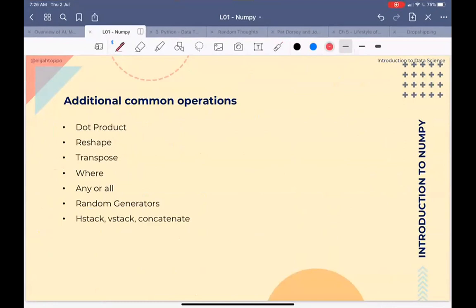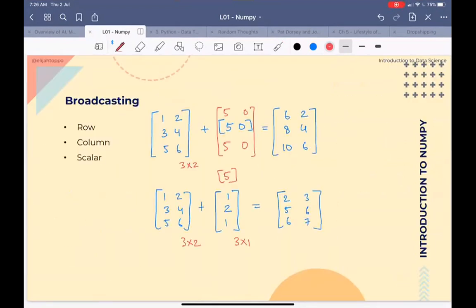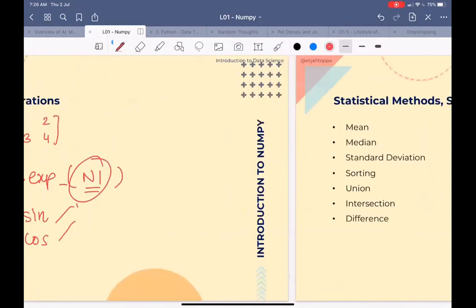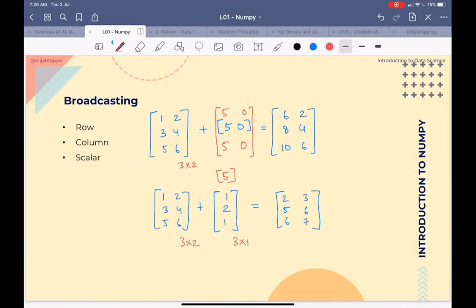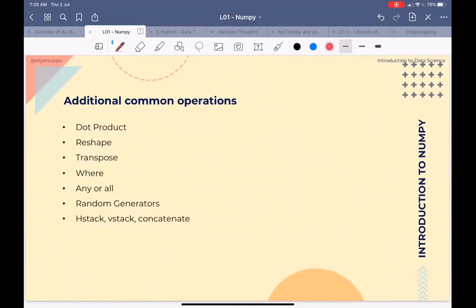With any matrix, what we saw earlier with arithmetic is that when we try to multiply two matrices, this does an element-wise multiplication. In fact, all of these operations do an element-wise operation. But since we're dealing with matrices, sometimes we want to do matrix multiplication. If I have something like 1, 2 and I want to multiply it with 2, 1, then this is a matrix multiplication, and the result would be 1 times 2 plus 2 times 1.